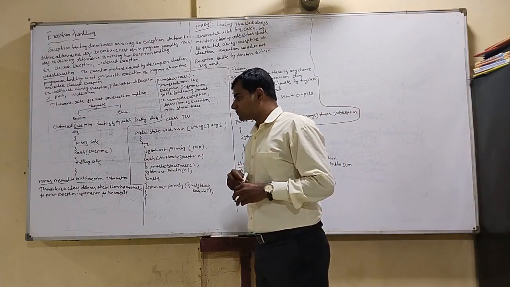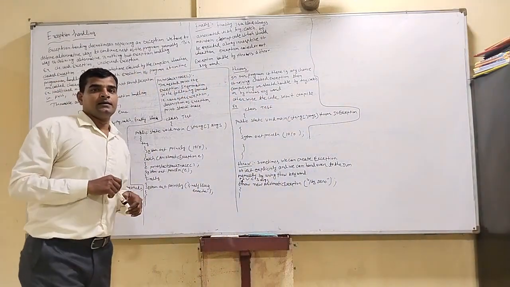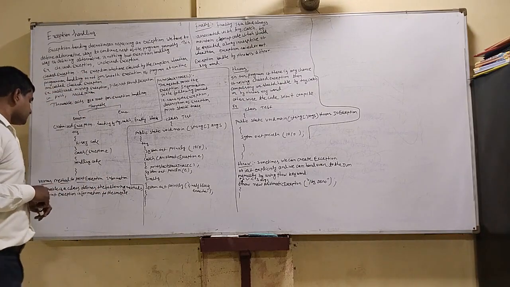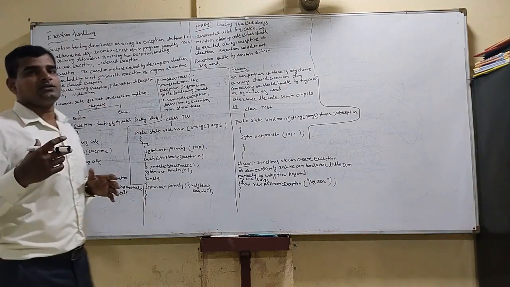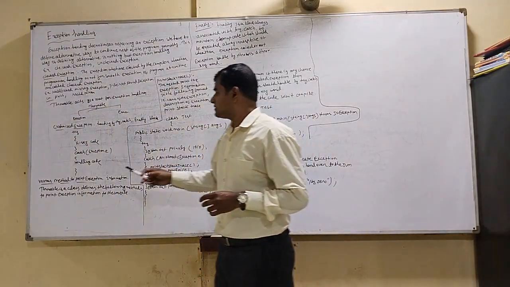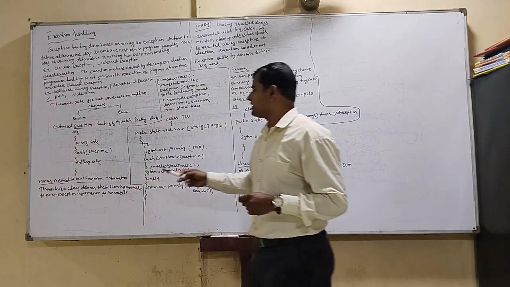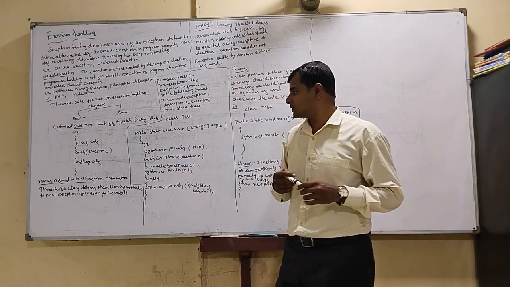Okay. In exception handling, there are various methods. Which methods for exception? That is, various methods to print exception information.